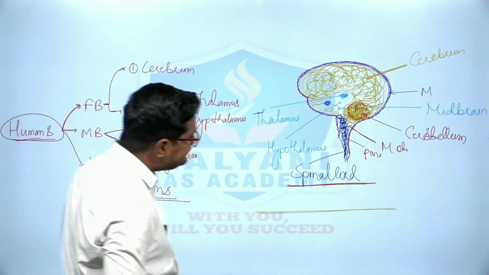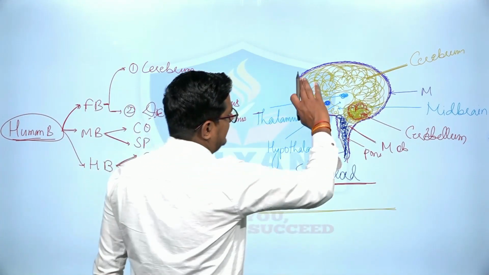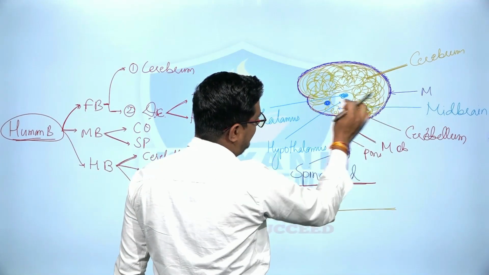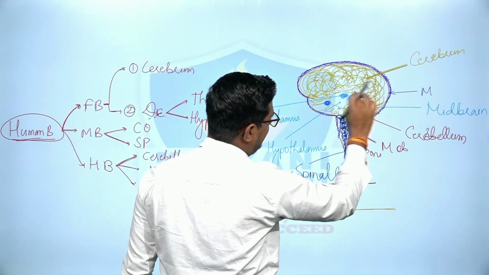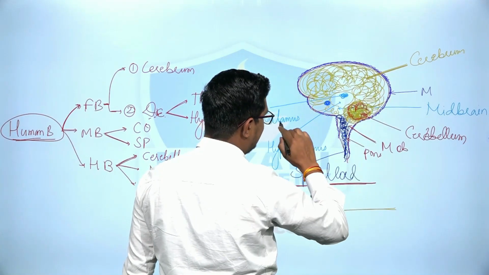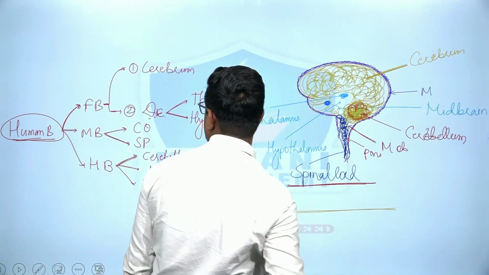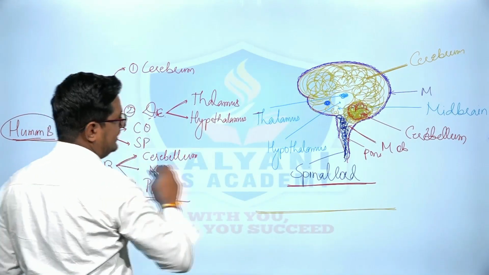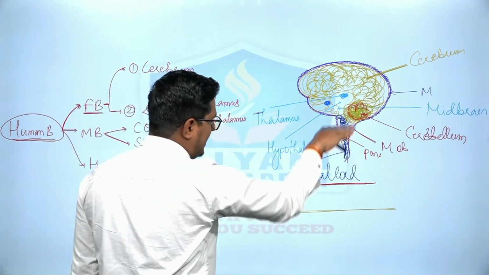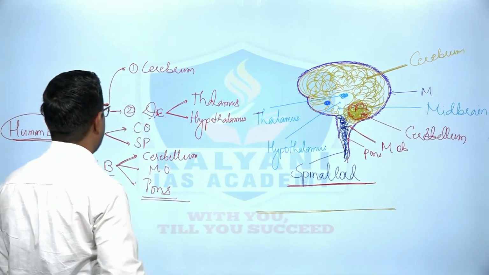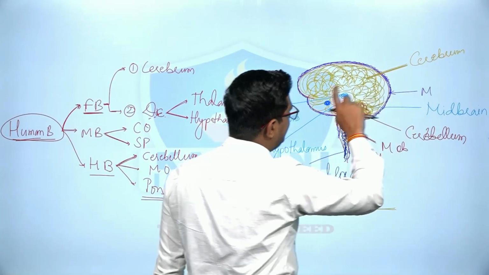The forebrain. Where is the forebrain in this diagram? See, this is the upper portion. The upper portion is the forebrain. The upper part of this is known as the forebrain. Then what comes in the middle here is the midbrain, and the lower part is known as the hindbrain. There are 2 parts of the forebrain. The first is the cerebrum.